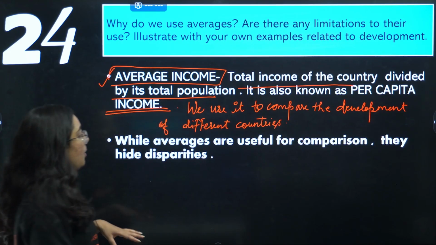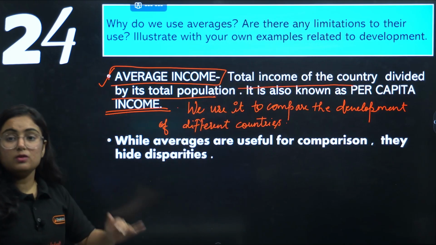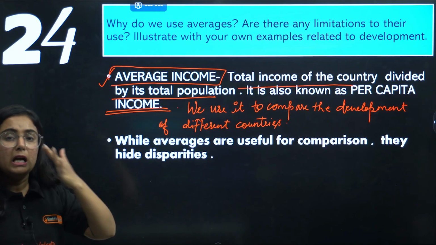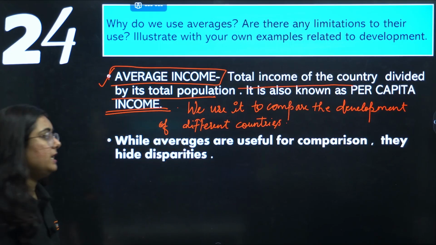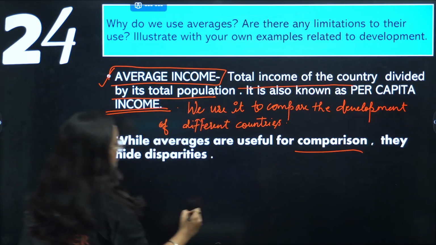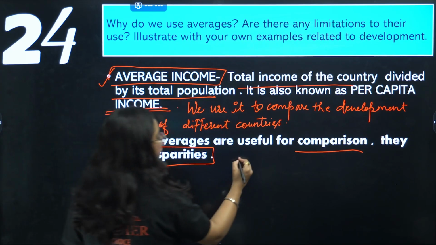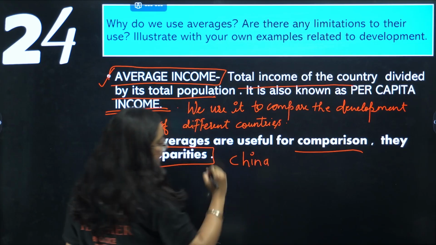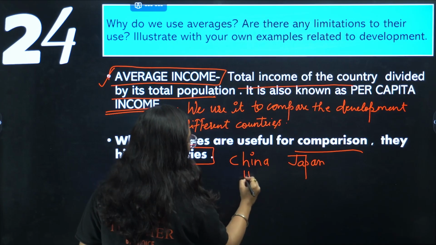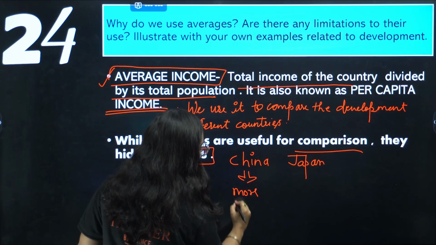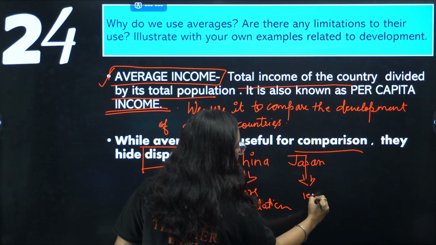Okay. Now, moving to the next one. The question is, is there any limitation to its use? Yes, we already learned it in my one-shot explanation video that yes, there is a limitation: it is used for comparison but it hides disparities. For example, there is a country China and there is a country Japan. We know that this country has more population. However, this country has very less population.